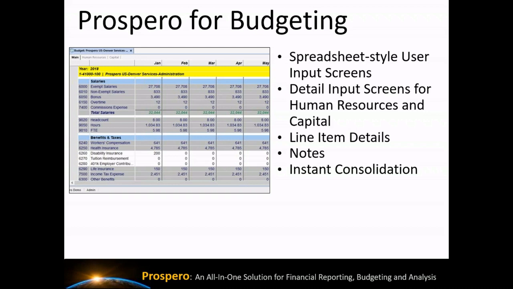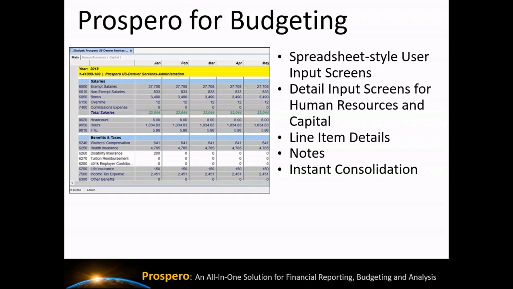That lets your budget managers add additional rows of details to their input screens without having to ask the budget administrator to add those. They can add them themselves. They can add notes to any rows here in their input screens. And as soon as they click the Save button on their input screens, all the balances are automatically consolidated and available for reporting.